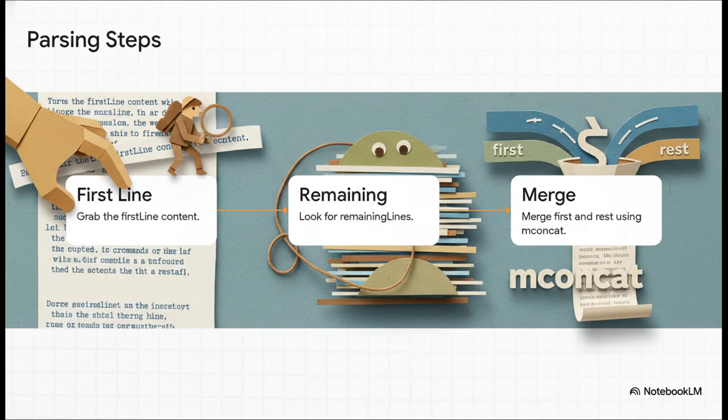Let's walk through this new code logic step by step. Imagine our parser as a character carefully navigating down the lines of a dense text file. Step 1, it confidently grabs the content of the first line. Step 2, it evaluates its surroundings and looks ahead to gather the remaining lines, essentially everything else that belongs to that specific paragraph. In Step 3, once it's gathered all those stray lines, it uses the mconcat function to merge that first line and the rest of the lines together into a single, cohesive paragraph token.